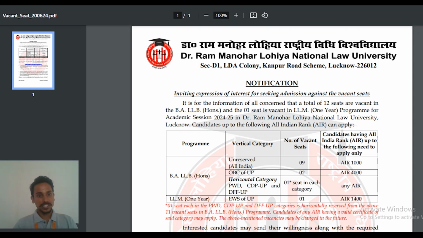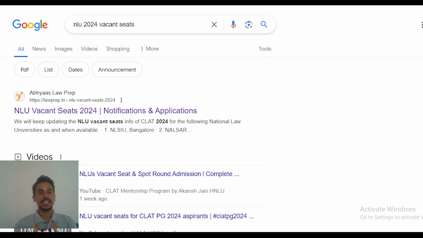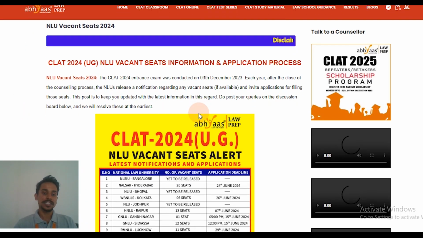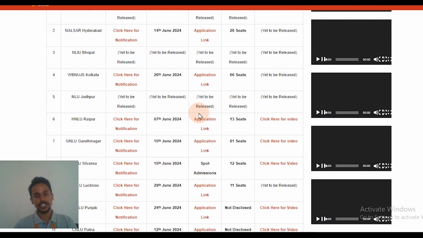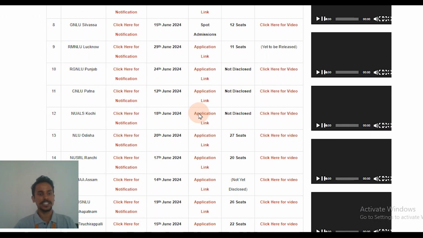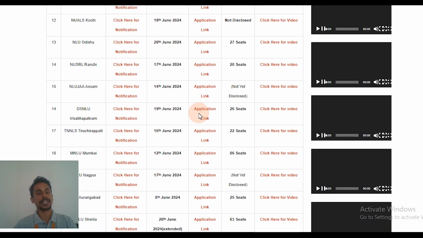If you want to access the notification and the application link, you can simply search for NLU 2024 vacant seats on Google. The first page that appears is our Abhyaas Lawprep website, from where you can access the notification and the admission link or application link for all the vacant seats as they are released by the respective NLUs.